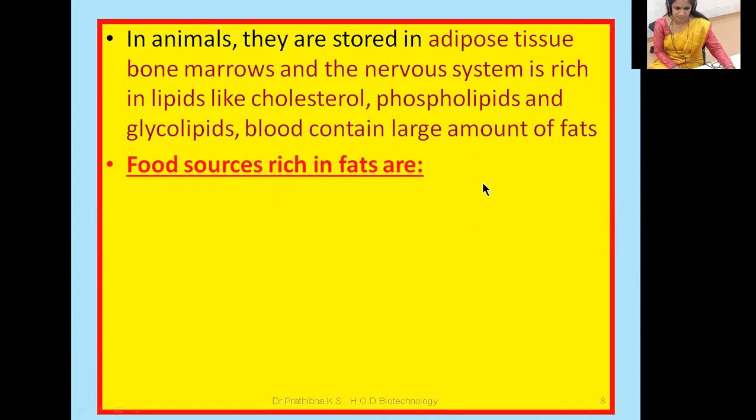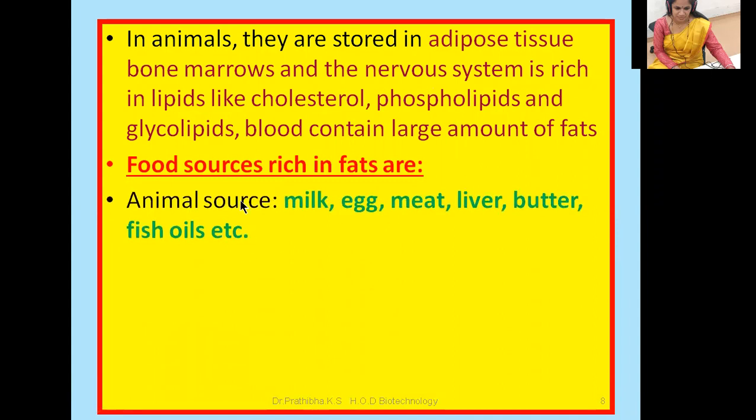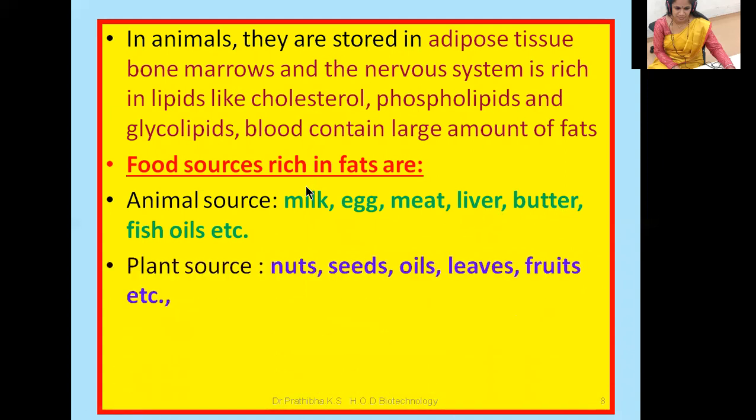Now let us go through the food sources rich in fats. Animal sources are milk, egg, meat, liver, butter, fish oils, etc. Then plant sources are nuts, seeds, oils, leaves, fruits, and so on. In the previous slide, we went through the occurrence; now this is the food sources rich in fats.